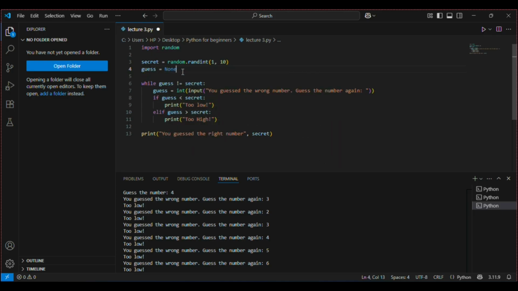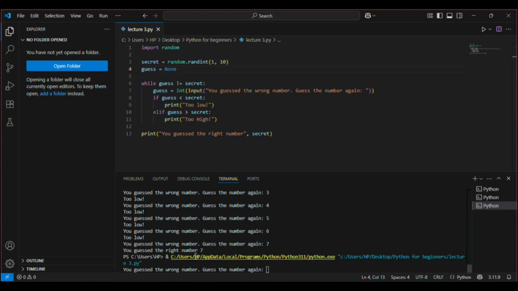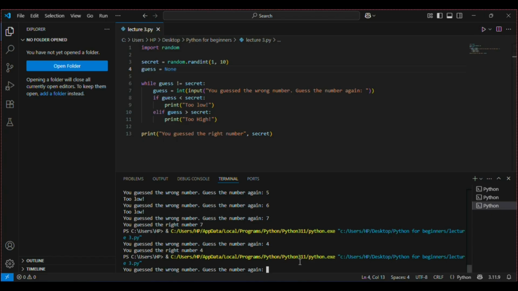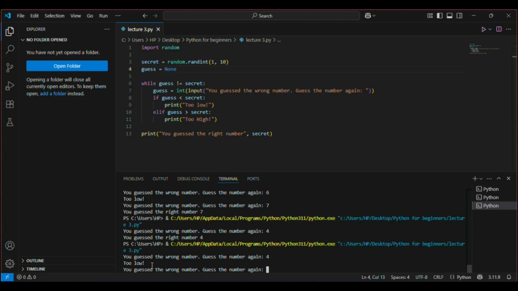It means that guess does not have any value right now. This is a new thing for you, but if we want guess not to have any value, we can say it as none. We can also say it is zero because our random number will be 1 to 10, but none is better in such conditions. Now when I run this code, okay, I guessed the right number the first time. Let's run this again. And now it is giving me the feedback for even the first time.